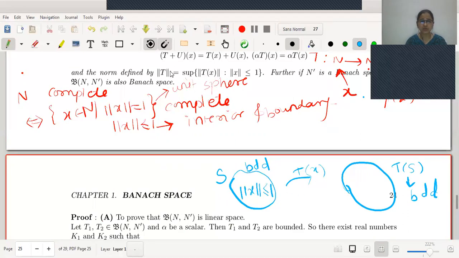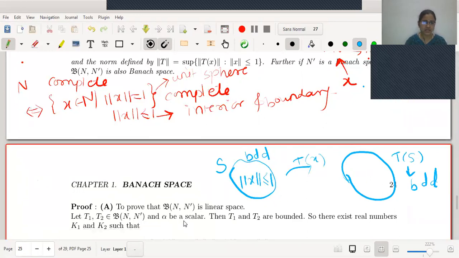Now look at how the norm will work. Norm of T is a concept that gives us the distance from the origin. But T is a mapping, so how can I find the distance from the origin itself? Therefore, it was defined this way. In order to understand, I will draw a sketch here.